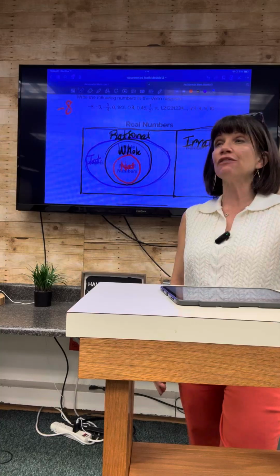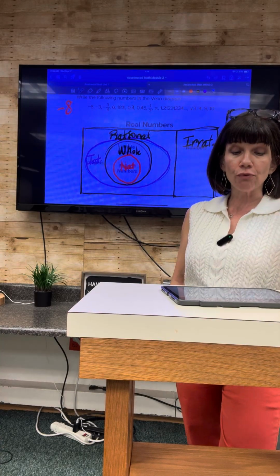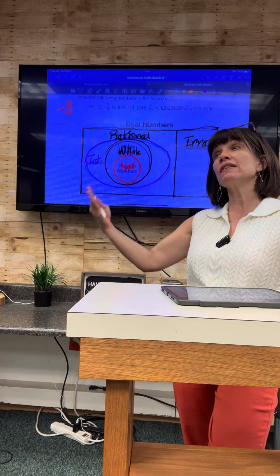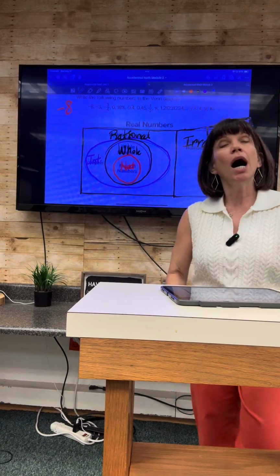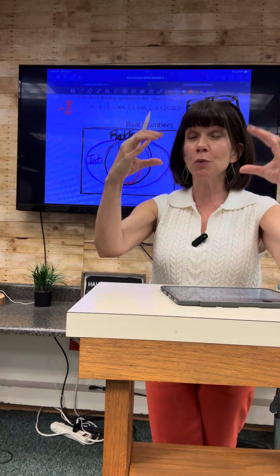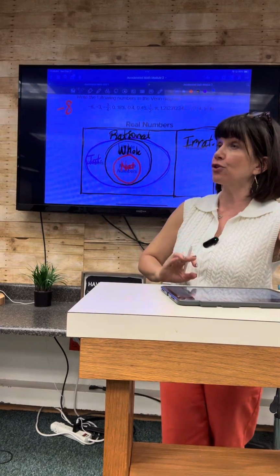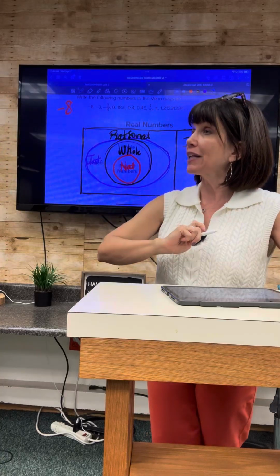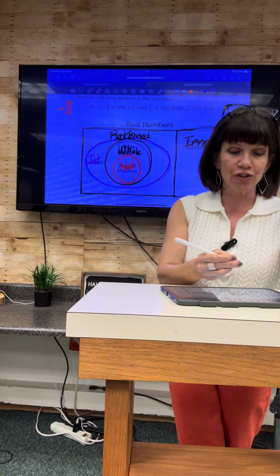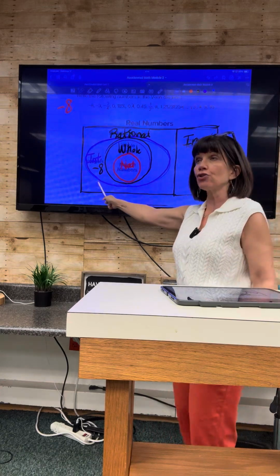All right, -8. Tell me where it goes, ma'am. It goes in rational numbers, but it can go in a slightly smaller circle. Let me state this way. We want to put it in the most specific category that we can. Yes, it belongs in rational numbers. Can we give a more specific category, please? Integers. Ding, ding, ding, ding. Everybody, please write -8 in your integer circle.